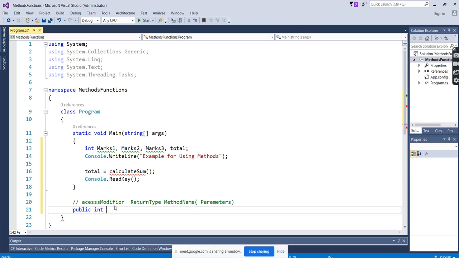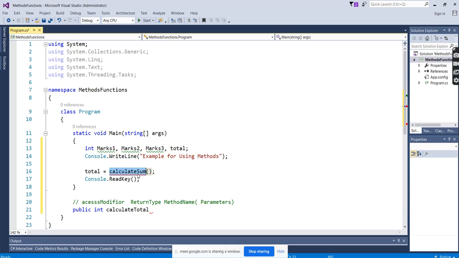And the method name is customized, whatever we want, with the limitation that we cannot use reserved keywords and data types. And remember, the method name has to be the same as what you are using in the main function, where you are calling it. I am calling a calculate function, so I need to use the calculate function here. I cannot use only calculate total. Why?